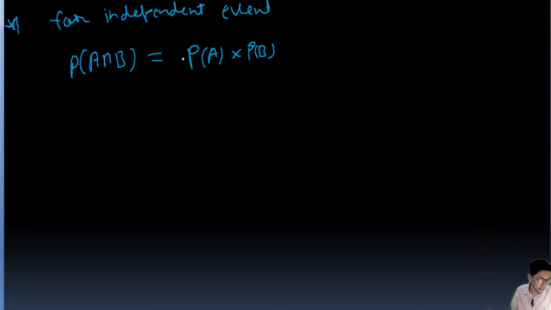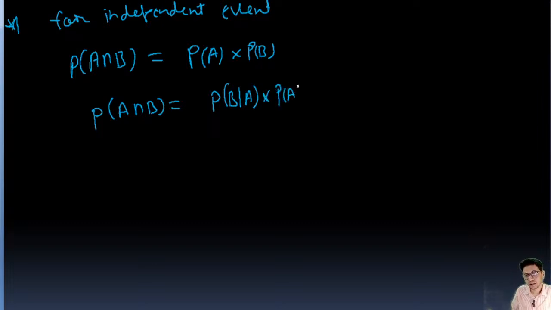You also need to know this one: P(A intersection B) is going to be P(B|A) into P(A), or you can write P(A|B) into P(B).